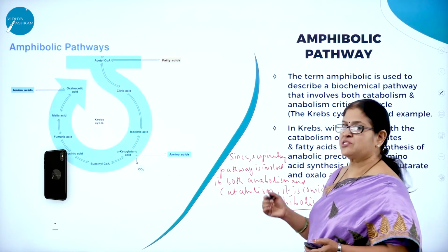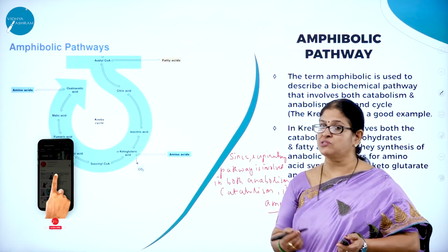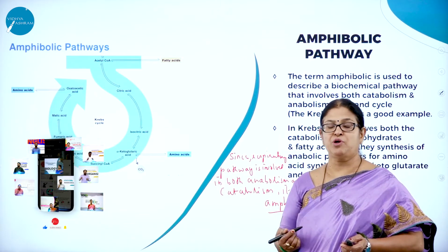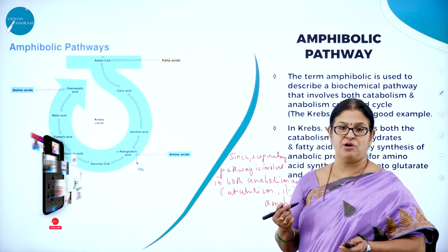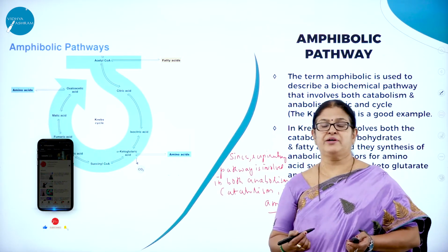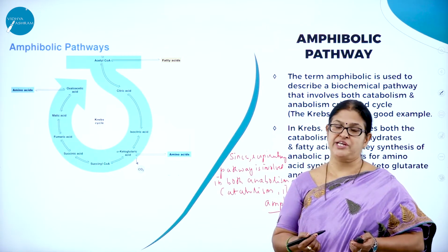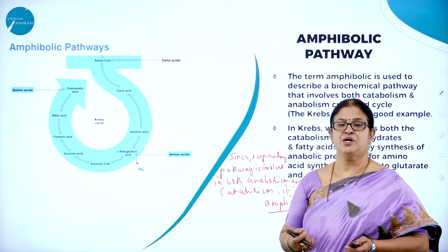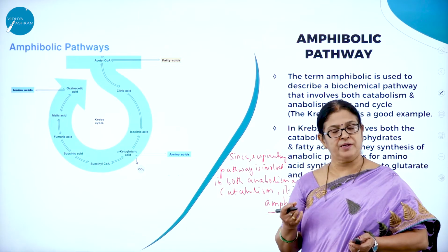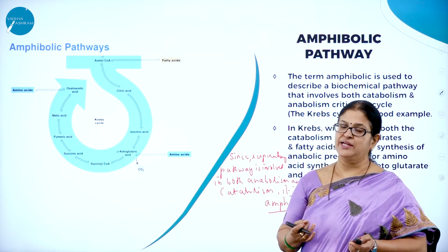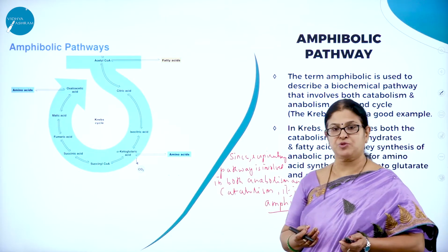What did we study in this particular chapter? We studied what is respiration and what are the types of respiration. We studied about the two types of respiration called aerobic respiration and anaerobic respiration. Aerobic respiration is a type of respiration which takes place in presence of oxygen, which involves three very important steps called glycolysis, Krebs cycle and ETS, that is electron transport system.